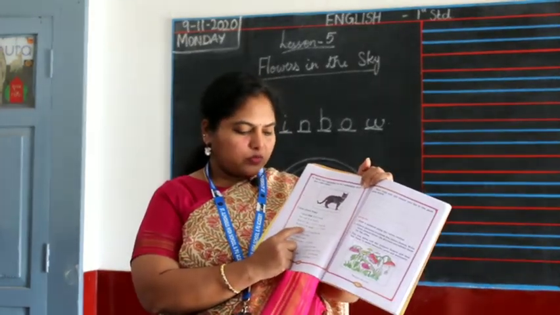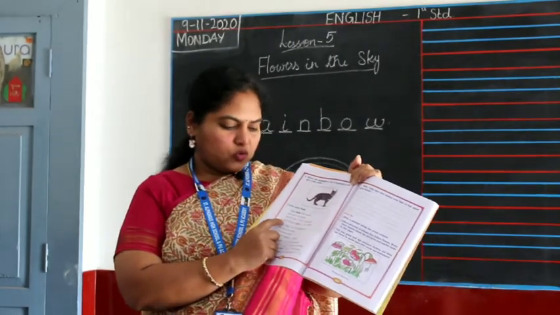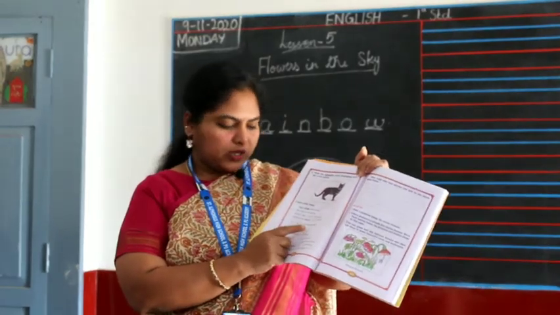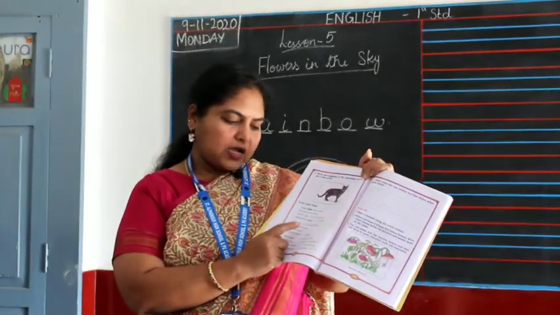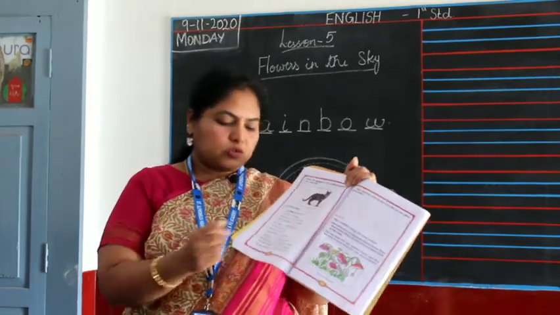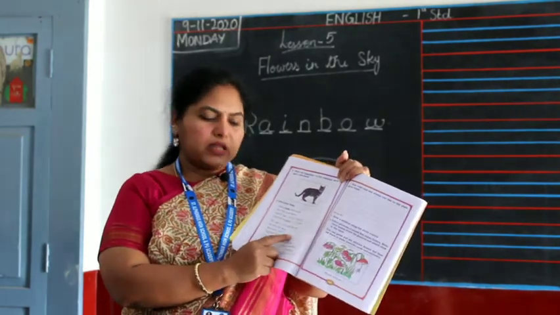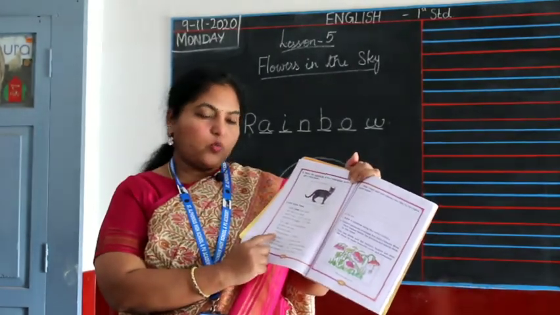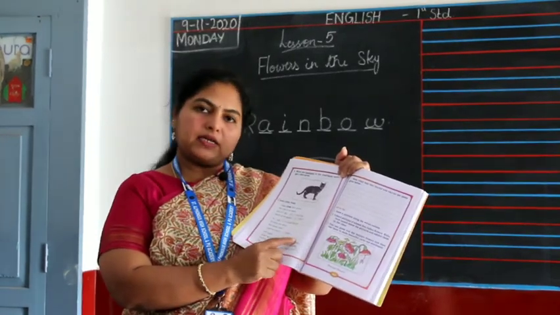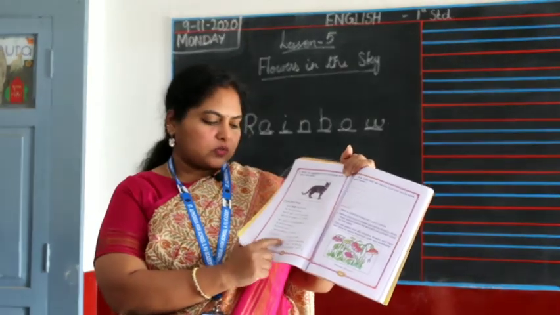"I won't pull her tail or drive her away. But pussy and I together." Now there's want, so you have to write the opposite for want, which is will. "Pussy and I will play. She will sit by my side, and I will..." Again, the opposite for want is will.